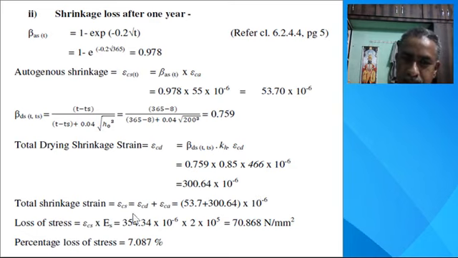So total shrinkage strain is ε_cs = ε_cd + ε_ca, but this is related with the time. So we get this value. So loss of stress, again ε_cs, this value multiplied by modulus of elasticity of the steel. So 354.34 total, × 10^-6 × 2 × 10^5. So we get 70.868 Newton per mm square. So 70.868 divided by initial stress 1000 multiplied by 100, we get 7.087%. This is the loss after 1 year.